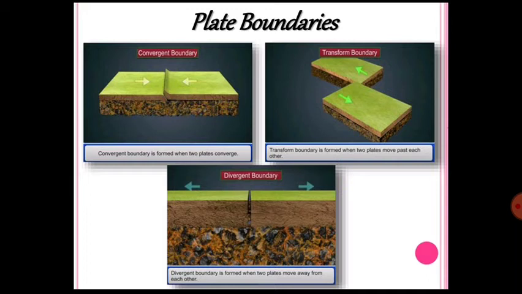So this kind of plate boundary is known as the transform plate boundary, where they are transforming their place, but another name of the transform plate boundary is constructive. Why is it constructive? Because in this type of plate boundary, the two plates neither collide nor destroy. So this is known as the transform plate boundary.